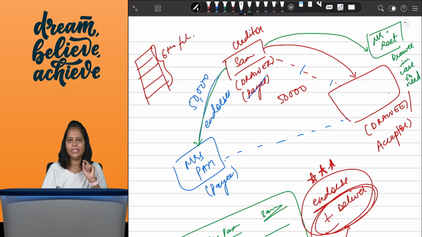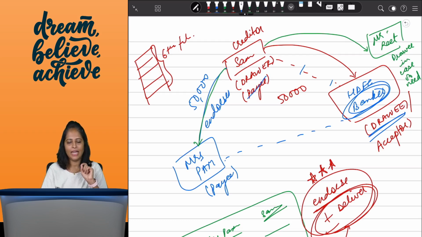Yes. So in case of a check, the drawee is always a banker. So you have to have a banker who is a drawee. And in check, always the drawee is the person to whom you go, and then the bank will give you the money. So banker is always the drawee. That's the difference between a bill of exchange and a check. Everything else remains the same.